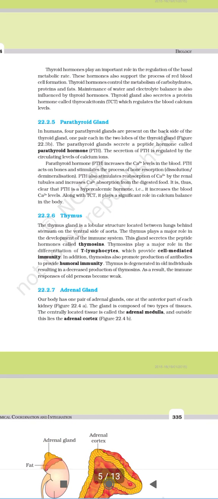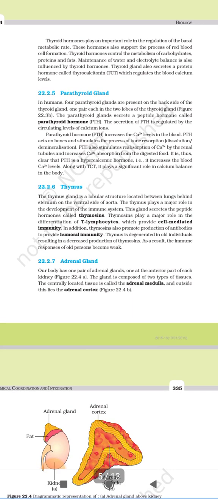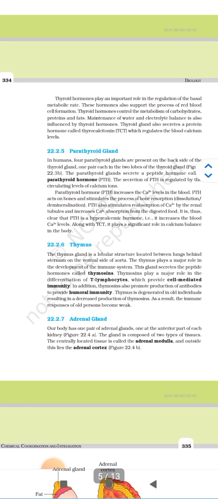PTH also stimulates the reabsorption of calcium by the renal tubules and increases the calcium absorption from the digested food. It is thus clear that PTH is a hypercalcemic hormone, that is, it increases the blood calcium levels. Along with TCT, it plays a significant role in the calcium balance in our body.